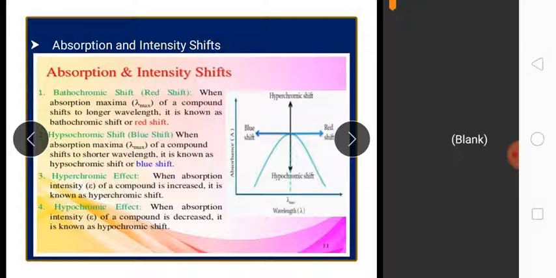It is decreased, due to the distortion caused by the methyl group in 2-methyl biphenyl. You can see in the figure absorption and intensity shifts. So this shows the hypochromic type of effect.